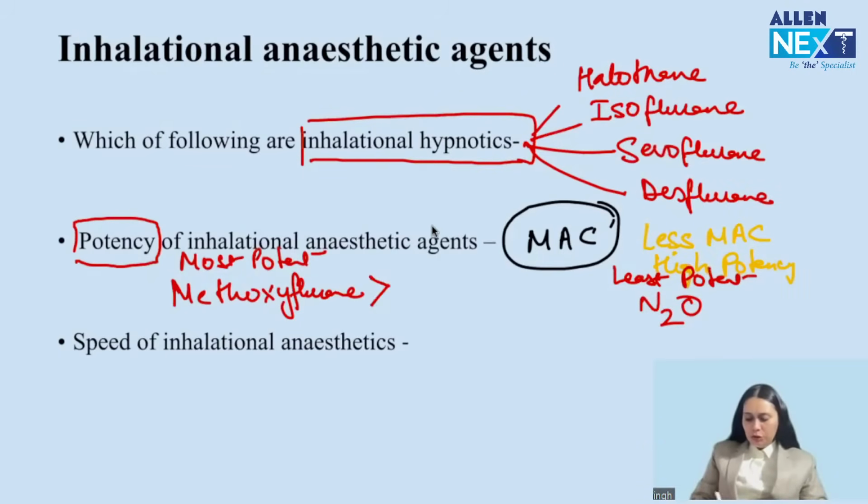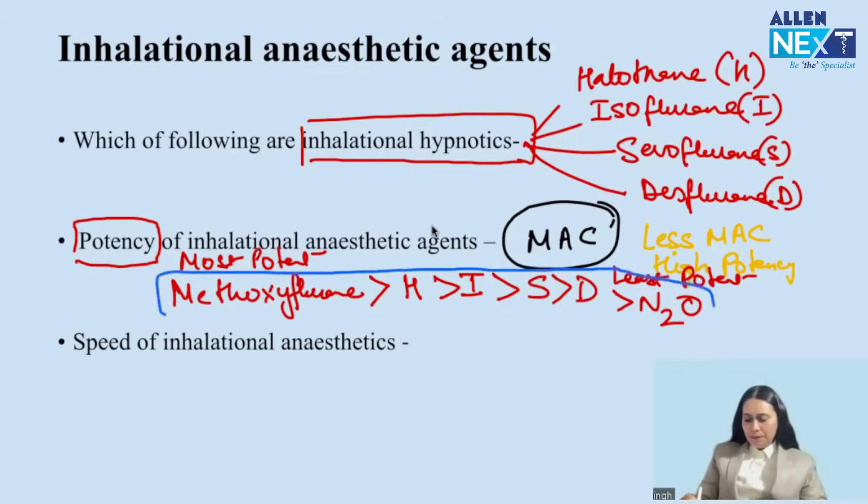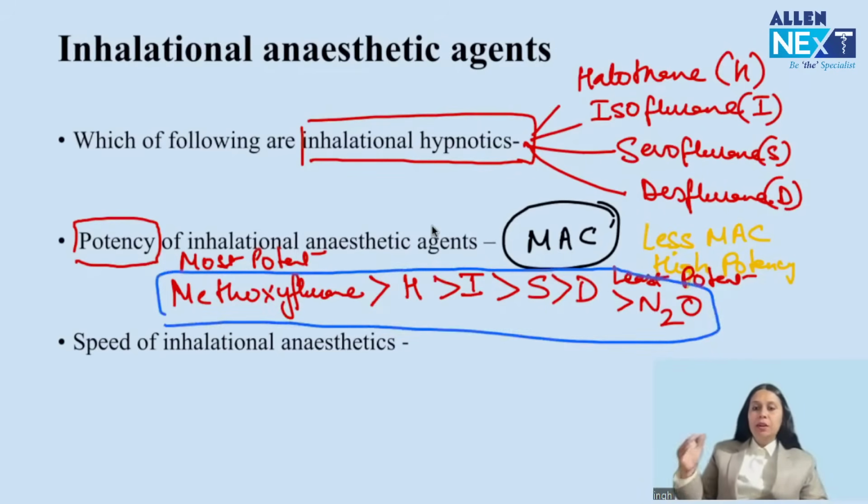And in between the most potent and the least potent are halothane, H for halothane, I for iso, S for sevo, and D for desflurane. So the sequence in which they came in clinical practice: halothane, then isoflurane, then sevoflurane, then desflurane, and then nitrous oxide. This is an important sequence that you have to remember, from most potent to least potent, because their MAC increases in this sequence and their potency decreases. Got it? So remember the sequence.